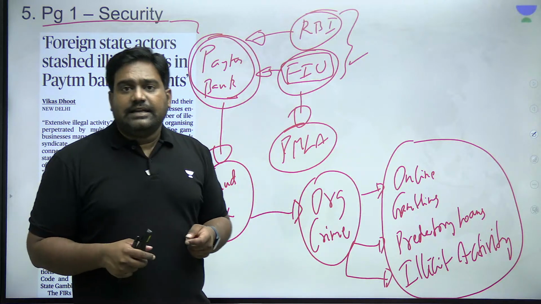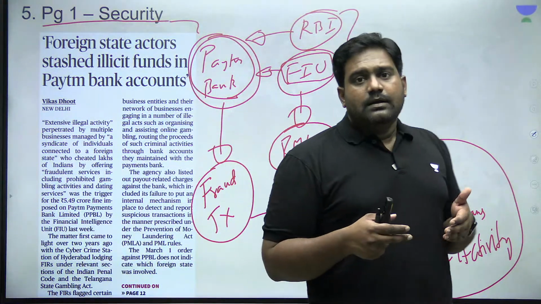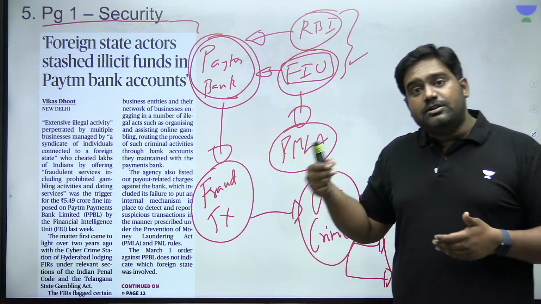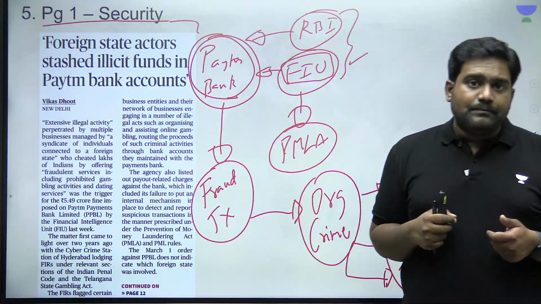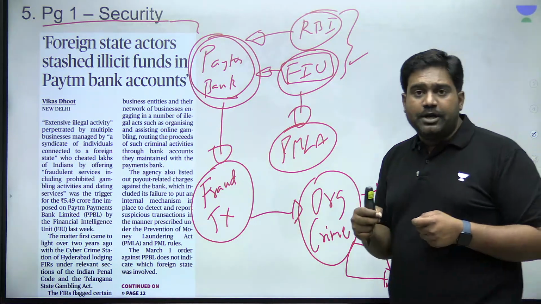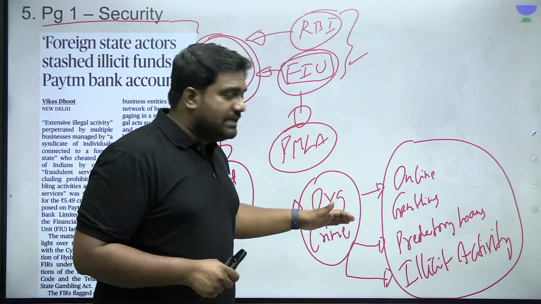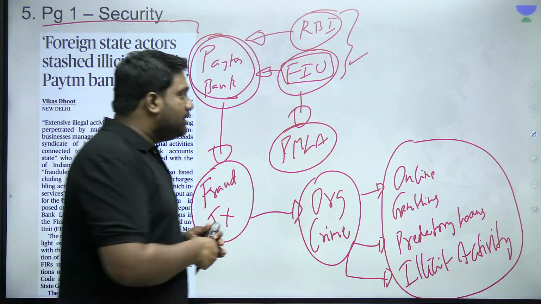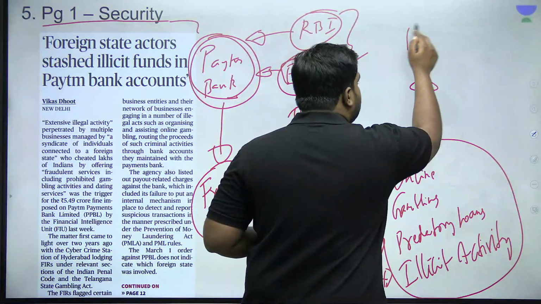And other illicit activity has been promoted, and the financial transactions related to it have been carried out through Paytm's bank. But the problem here, which has been flagged by the Financial Intelligence Unit, is that these criminal activities and the funds connected with them have been linked with a foreign state actor.